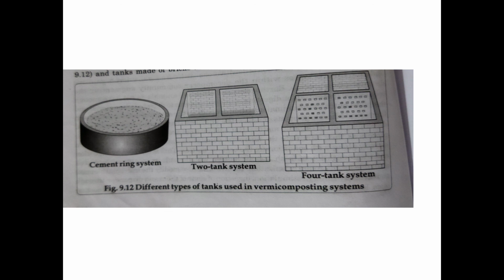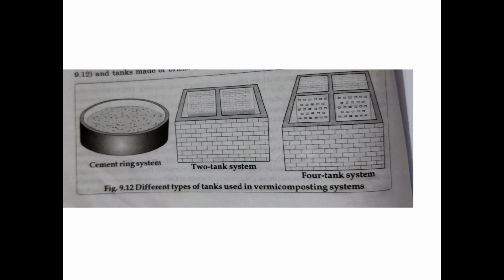And it is an eco-friendly process, and the fertilizer is organic, and the vermicompost also contains many plant growth regulators and plant growth hormones which also nourish the plant.